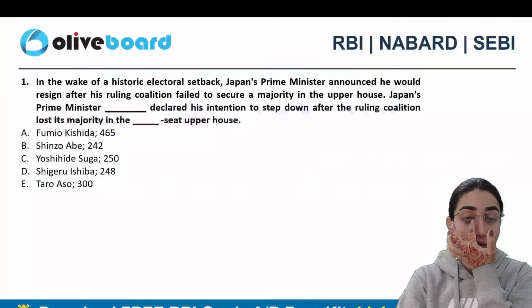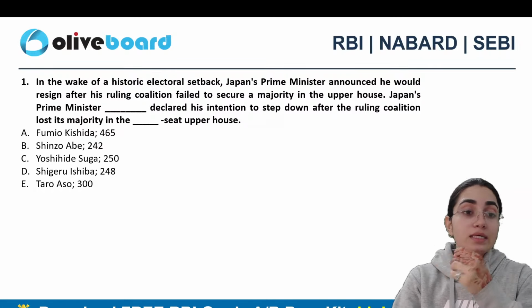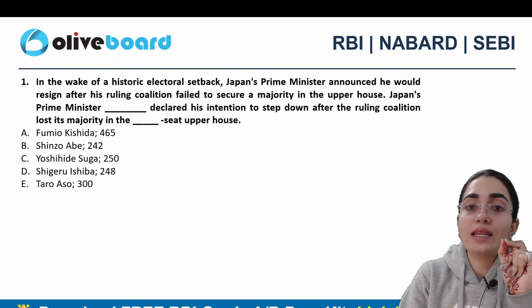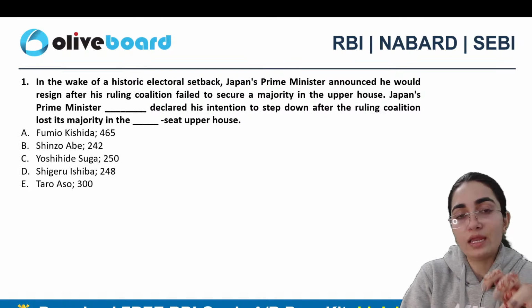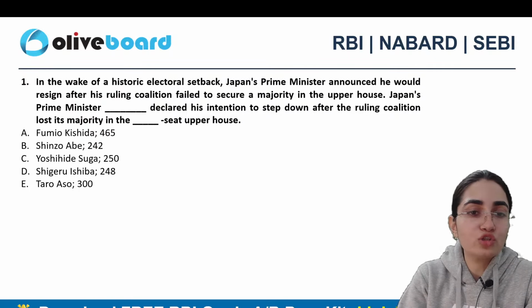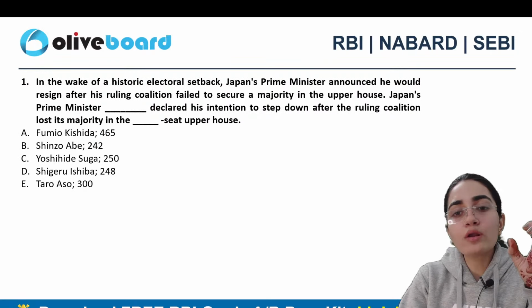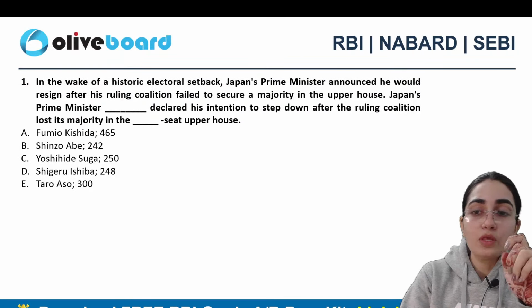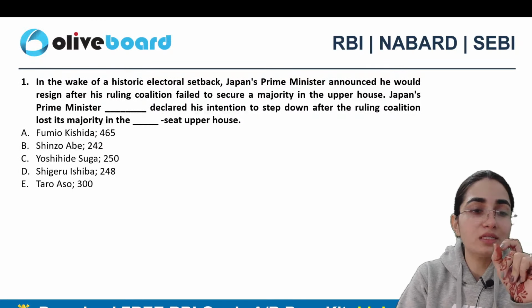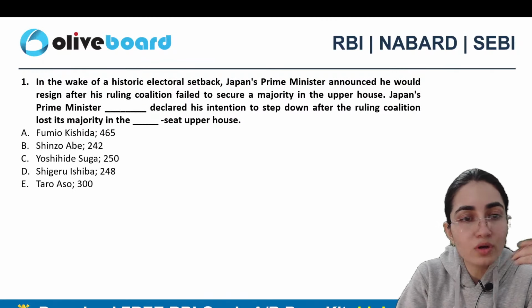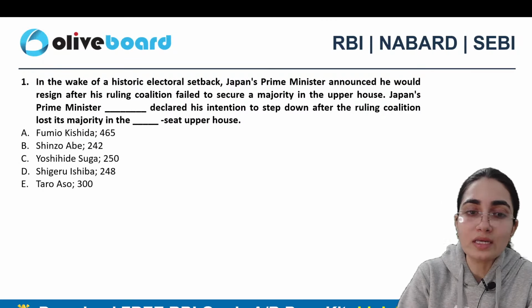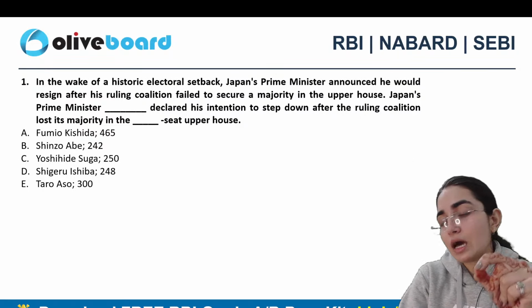The first question says that in the wake of the historic electoral setback, Japan's prime minister announced that he would be resigning after his ruling coalition failed to secure a majority in the upper house. Along with that, Japan's Prime Minister Dash declared his intentions to step down after the ruling coalition lost its majority in Dash seats upper house.